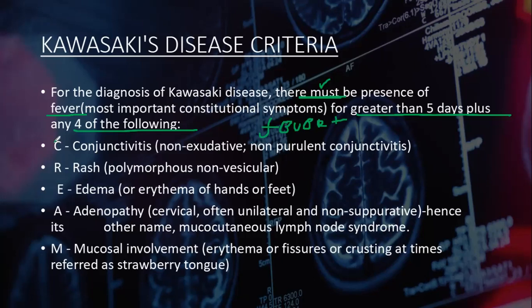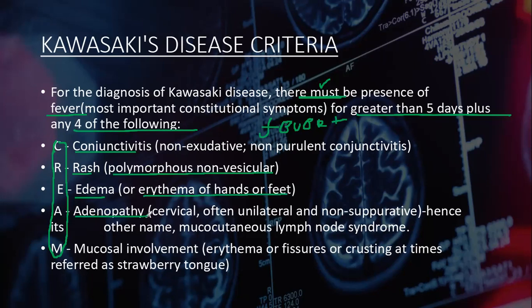After fever, please remember this mnemonic: CREAM. C, conjunctivitis, a non-exudative or non-purulent conjunctivitis. Then a rash, which is a polymorphous non-vesicular rash. Then edema or erythema of hands or feet.